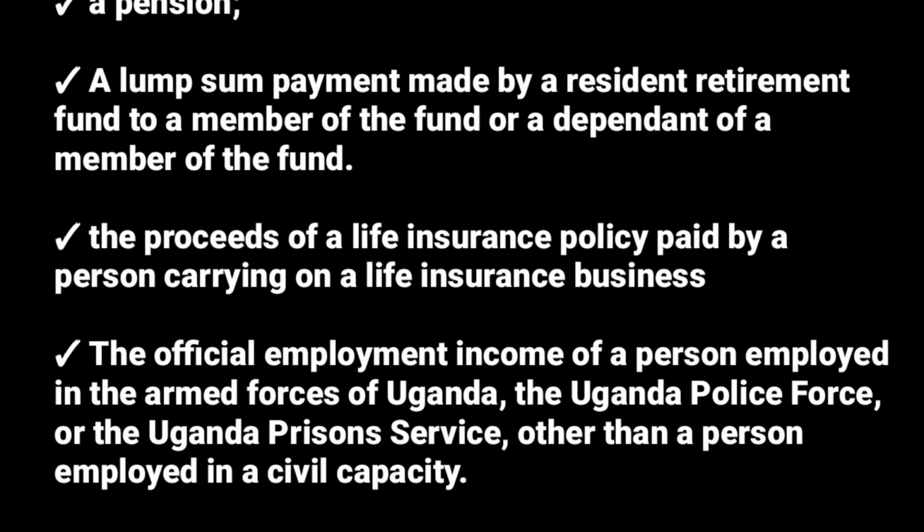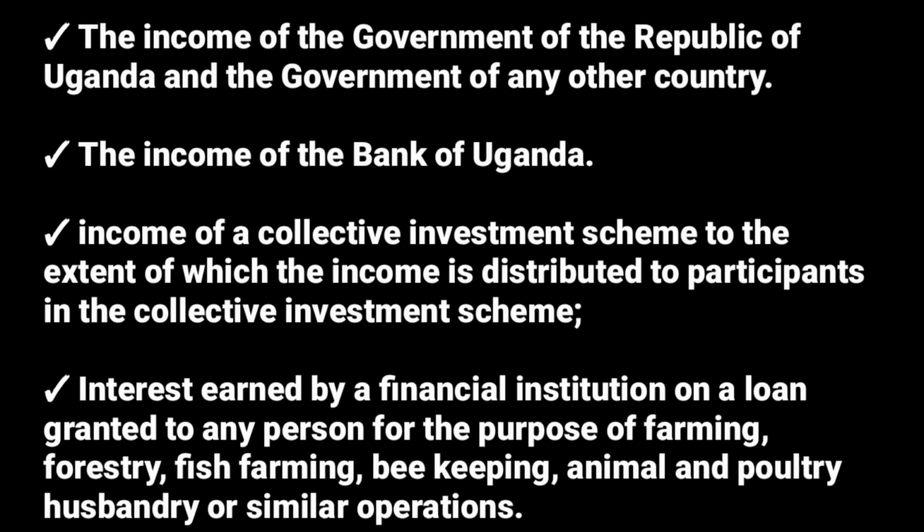We also have the official employment income of a person employed in the armed forces of Uganda, the Uganda Police Force or the Uganda Prison Service, other than a person employed in a civil capacity. So those are also not taxed. Another exempt income we have is the income of the government of the Republic of Uganda and the income of the government of any other country. The governments are not taxed for income tax purposes. Then we have the income of Bank of Uganda. They are also not taxed.